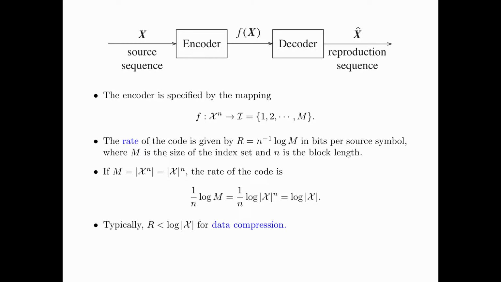Typically, we take the rate R to be strictly less than the log of the size of the alphabet for data compression. For such situations, because the number of indices is less than the total number of source sequences, the decoder may not be able to reproduce the source sequence correctly. An error occurs if x hat is not equal to x, and the probability that x hat is not equal to x, denoted by P sub e, is called the error probability.